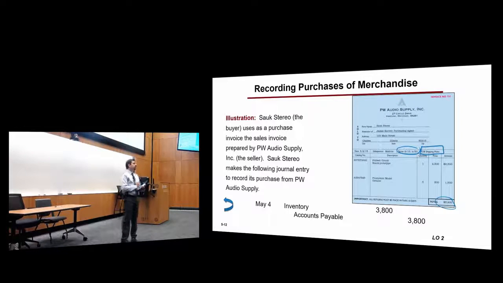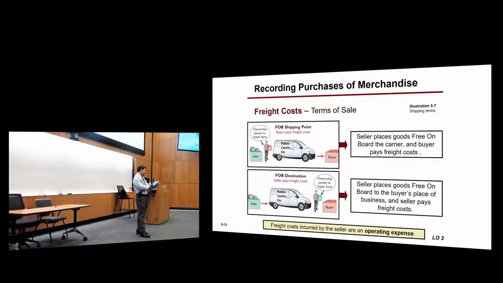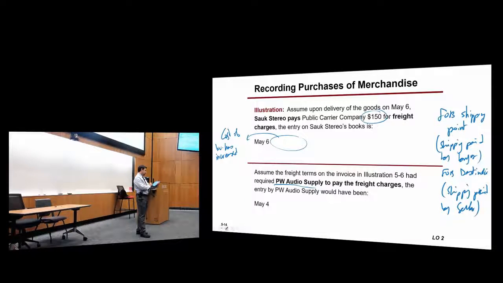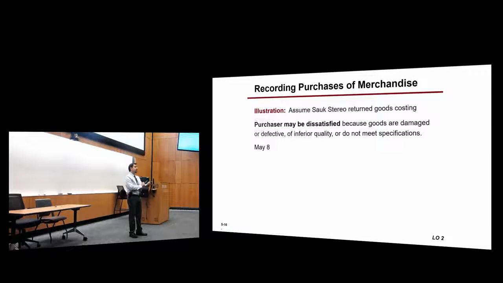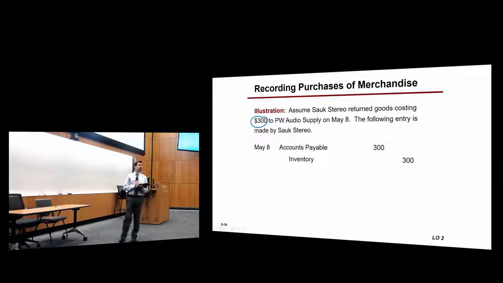The value of their inventory decreased by $300, but also their obligation or their debt to their vendor has decreased by $300. As a result, the journal entry will be to debit accounts payable to decrease the debt that they owe their vendor, and to credit inventory. Right? Any questions?